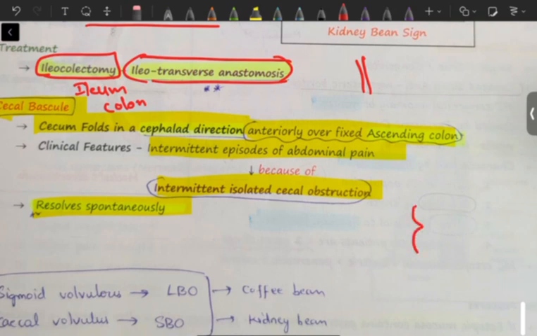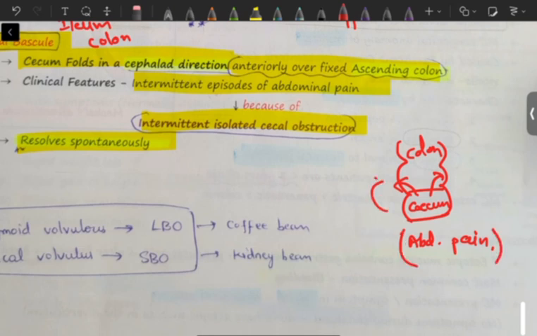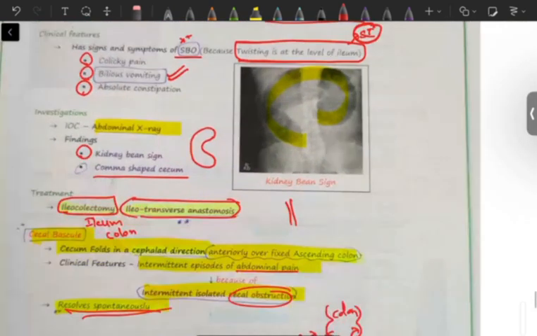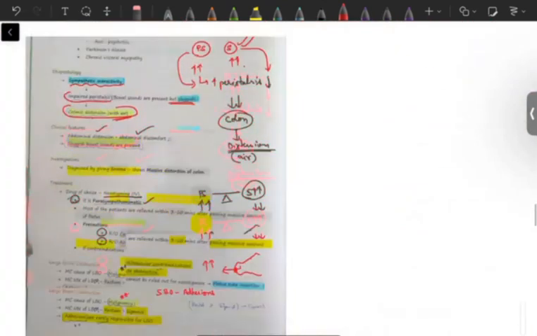Basically this is like, so this is cecum and this is colon. So this will get fixed to the anterior colon here. So whenever this is fixed, there will be abdominal pain. Okay, and it will relieve on its own. So sometimes it will get fixed and sometimes it will be relaxed. Whenever it gets fixed, there will be abdominal pain because of obstruction, and it will relieve spontaneously. Okay, so this brings us to the end of large bowel obstruction, overall intestinal obstruction.